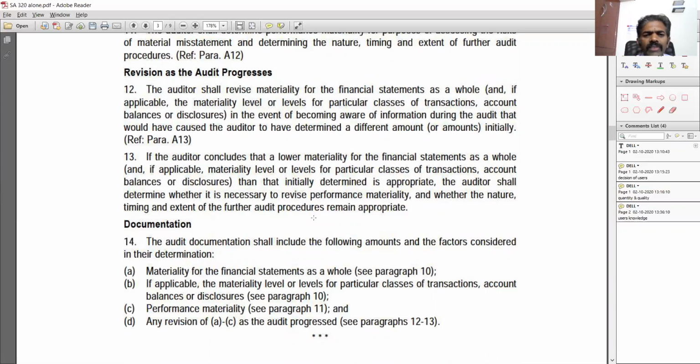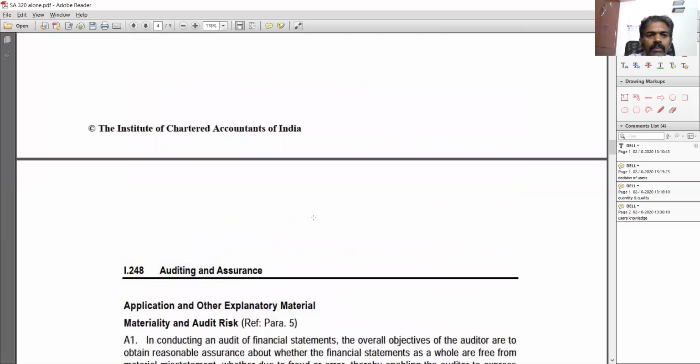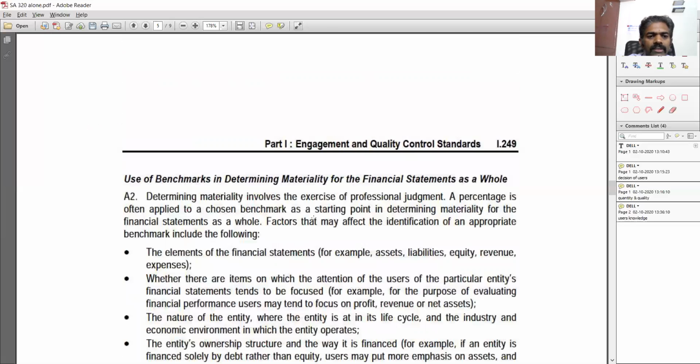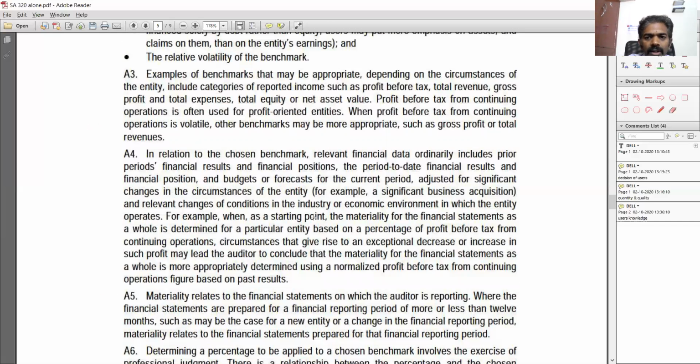Okay. First of all, how is the auditor setting up these materiality numbers? What are all the bases on which the auditor can set the materiality number? Let's look at the appendix. Okay, where is that?